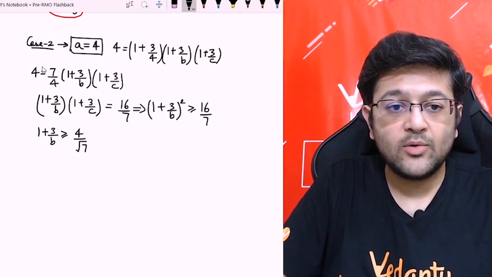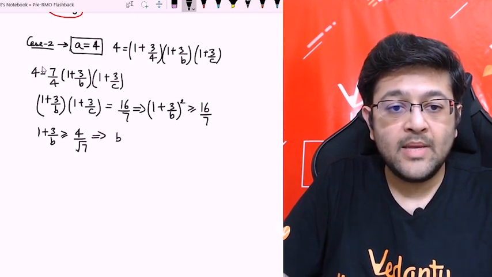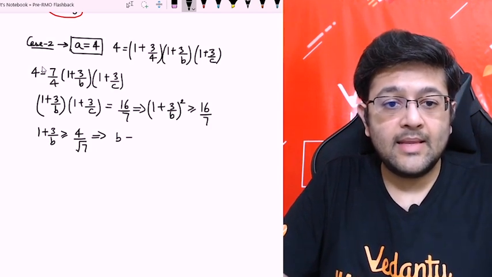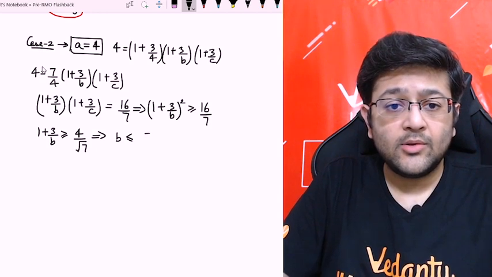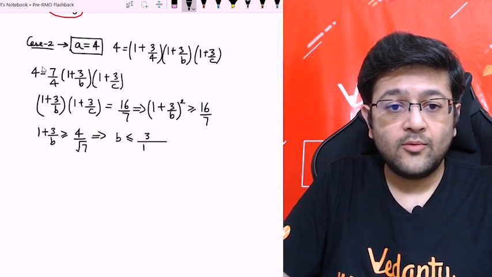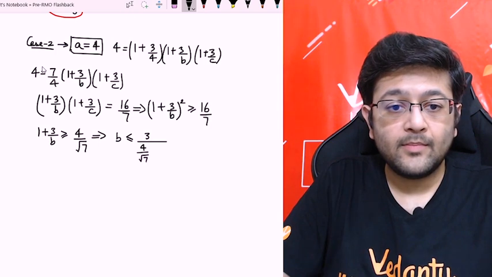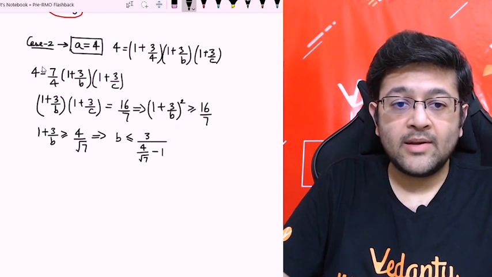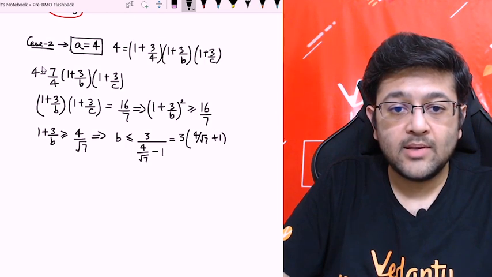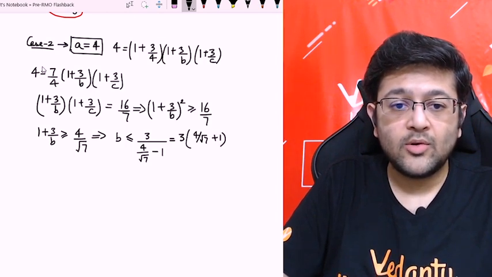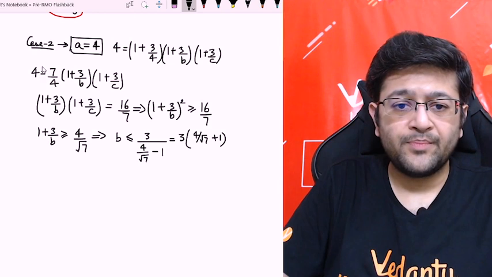If we are taking the square root, after this I'll get b is less than or equal to, taking to that side, 3 upon 4 by root 7 minus 1. Okay, so again you can rationalize it. So 3 into 4 by root 7 plus 1. Okay, or you could take the LCM also, that is up to you.